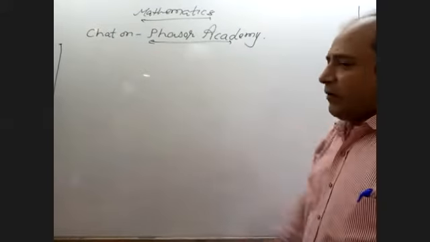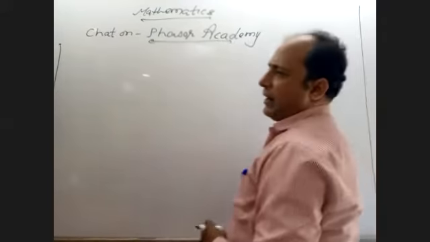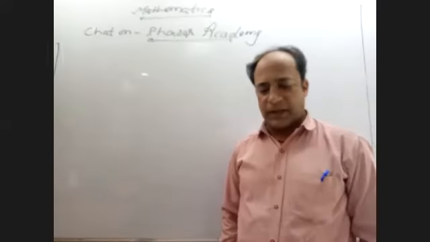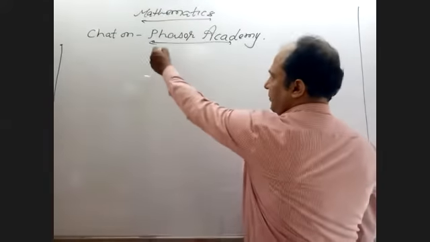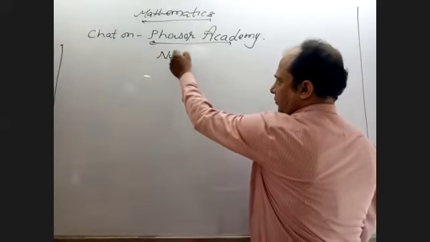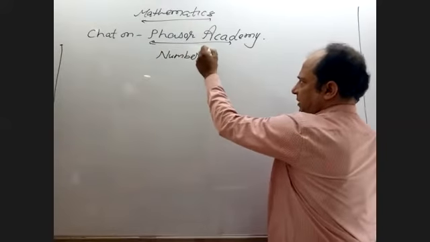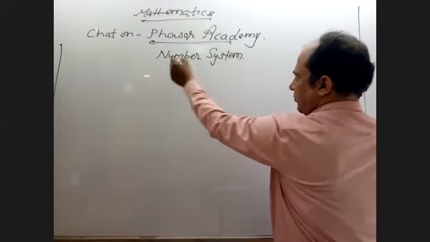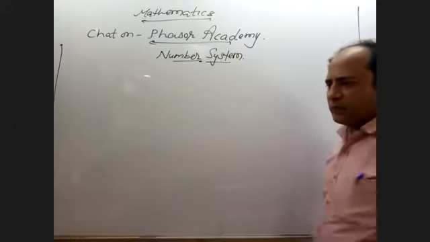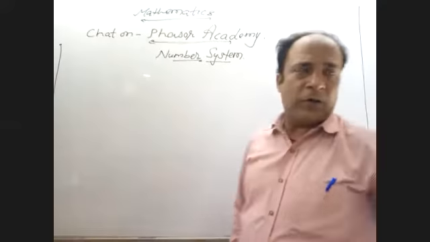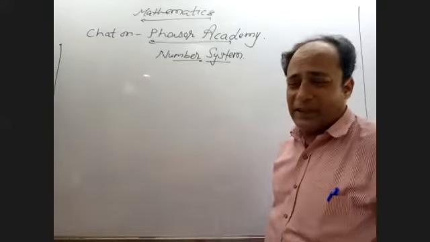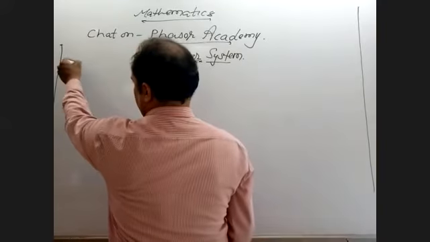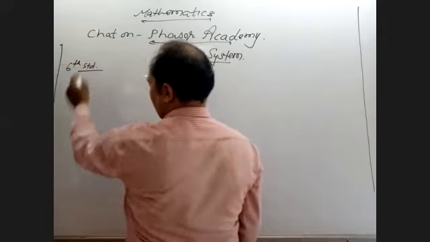Okay. I think you had studied about rational numbers and irrational numbers. That is the number system in your 9th standard. Right? You had studied about number system. Basically from 6th standard onwards it's running.